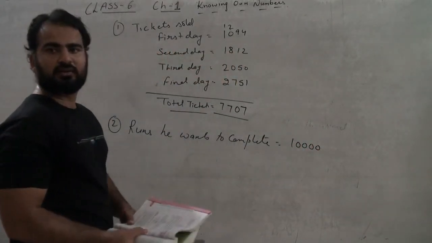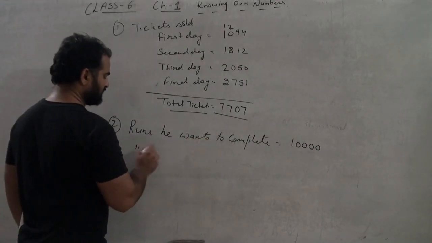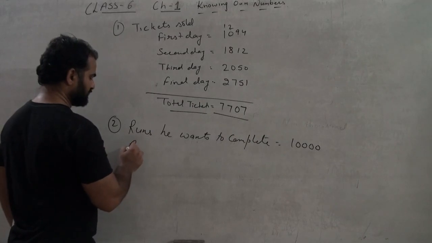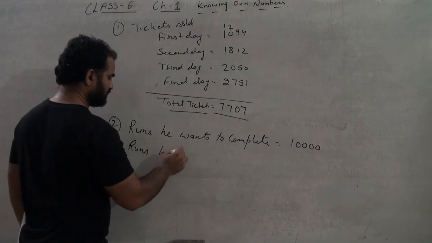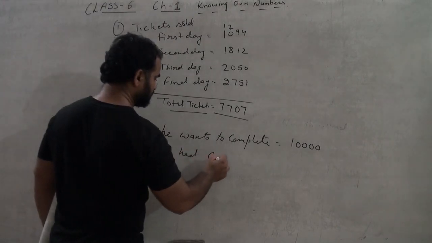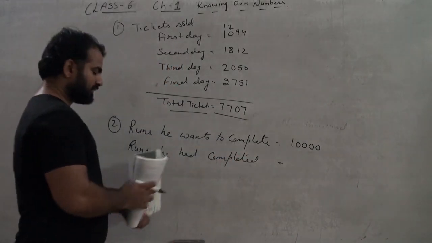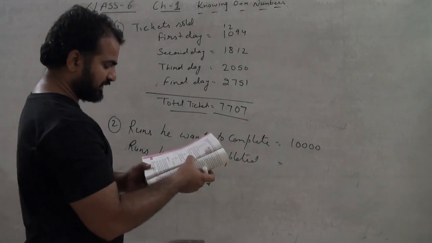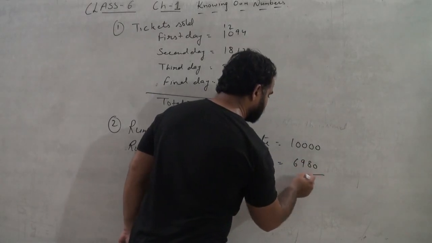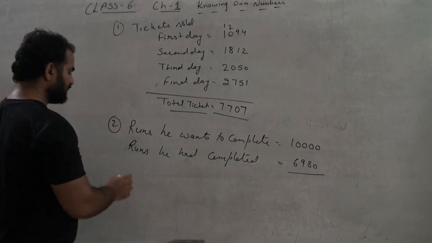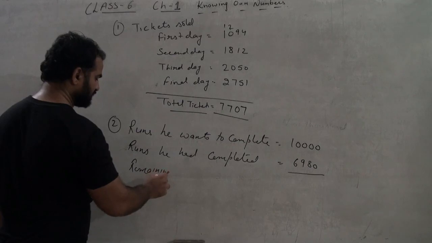Okay, number of runs he wants to complete is 10,000 and runs he had completed, so number of runs he has completed is 6,980. So what we have to find? We have to find remaining runs.